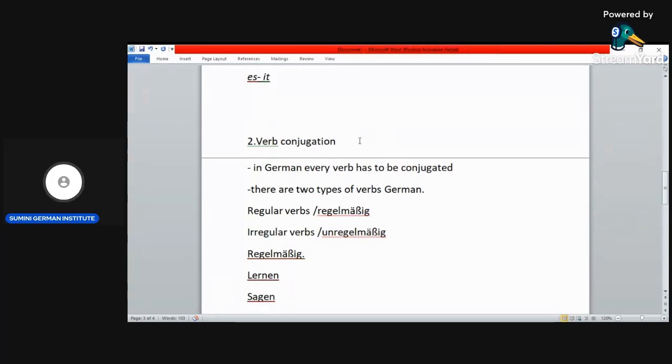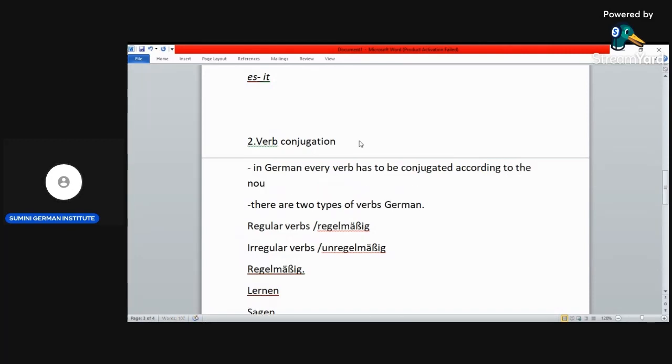They are conjugated according to the nouns or personal pronouns which we have learned. So in German, every verb has to be conjugated according to the nouns, or the personal pronoun.